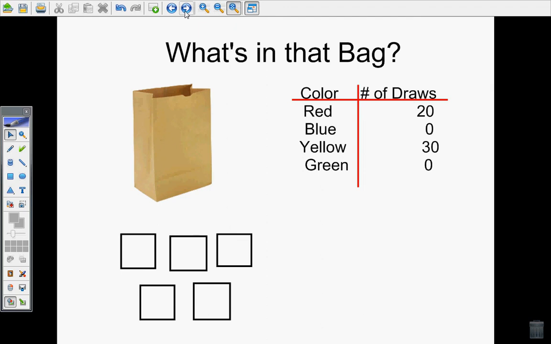This time I want you to figure it out on your own. Think about the process of adding up the total number of draws, and then sharing to figure out how many times each cube should be drawn out. Then skip count and figure out how many of each color would fall into each one of these cubes. Double check to make sure the patterns you see in the draws match the pattern you see in the cubes. Go ahead and pause the movie now so that you can do your math and figure out how many reds, blues, yellows, and greens would be inside that bag.